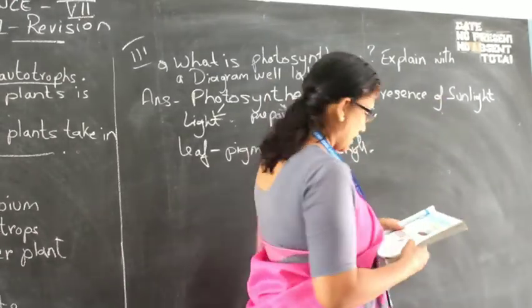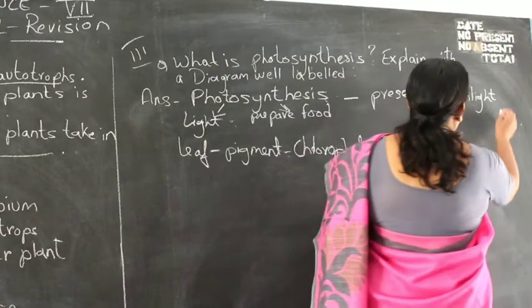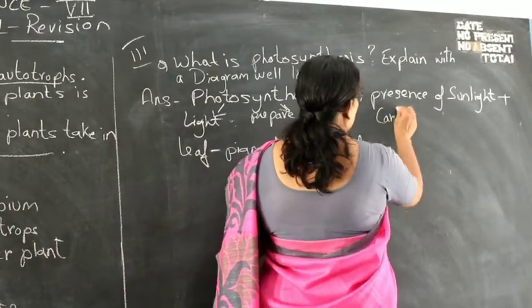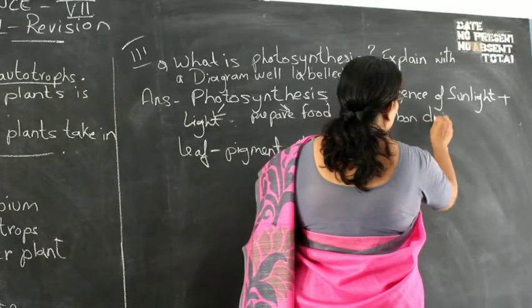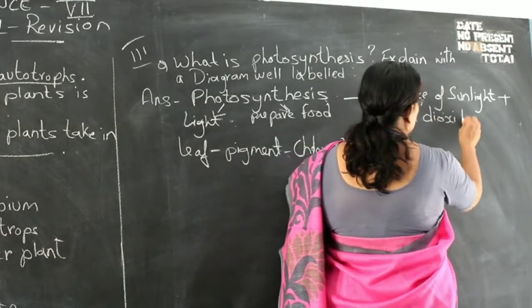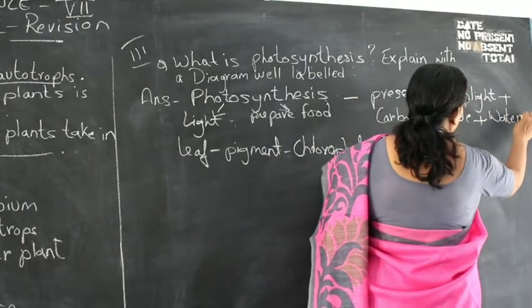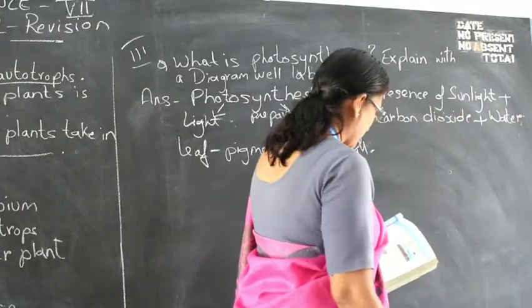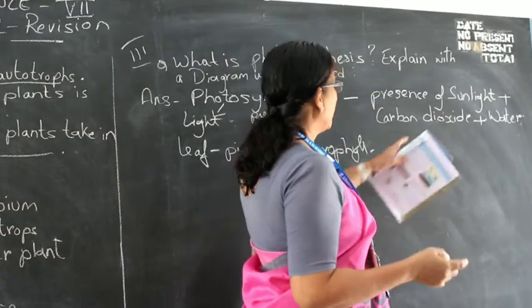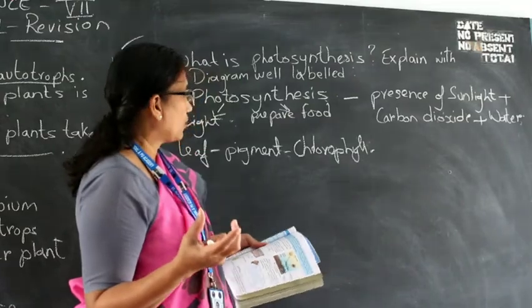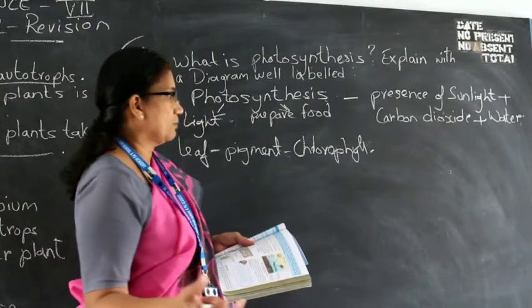So you have sunlight plus carbon dioxide plus water. Fine children, carbon dioxide plus water. These three things make carbohydrates, that is, they make food for the plants.